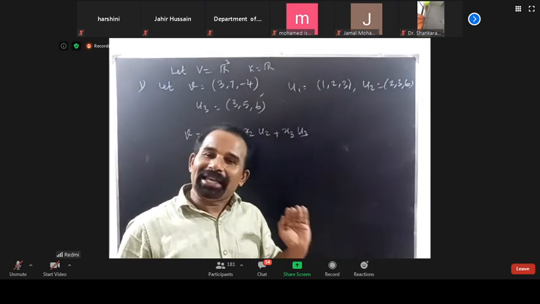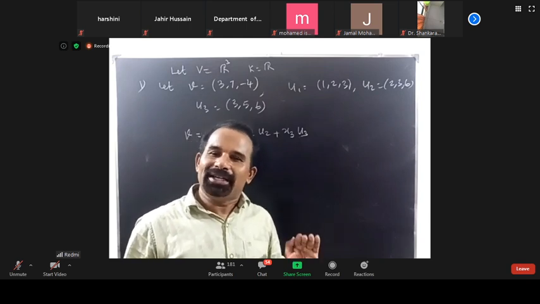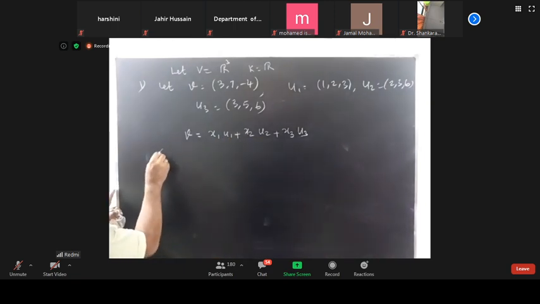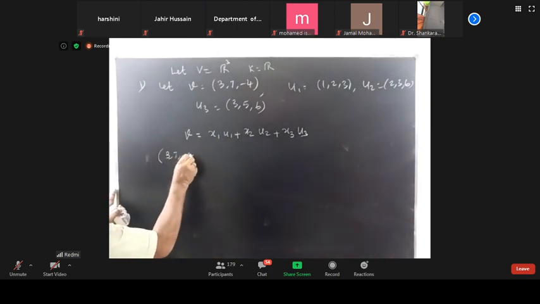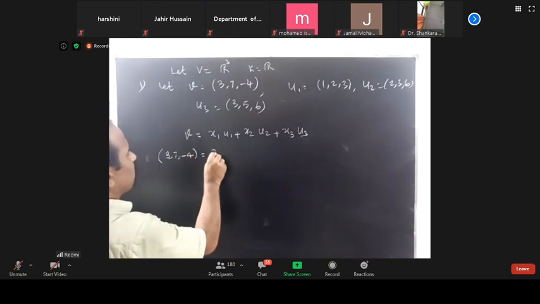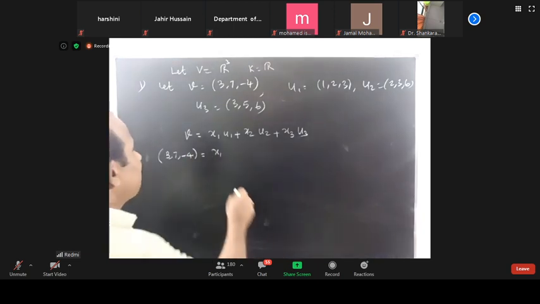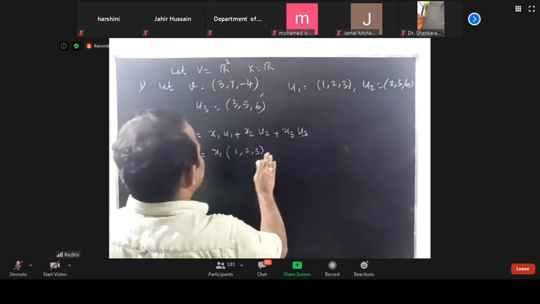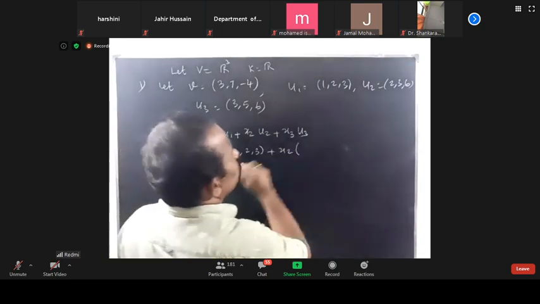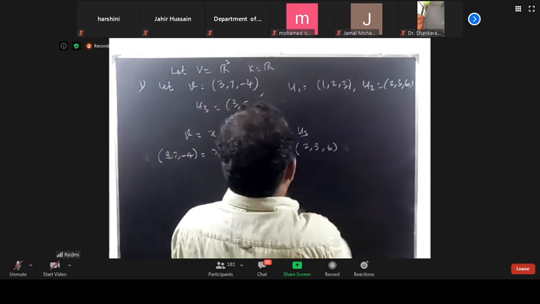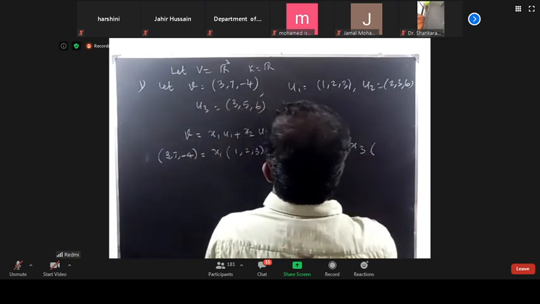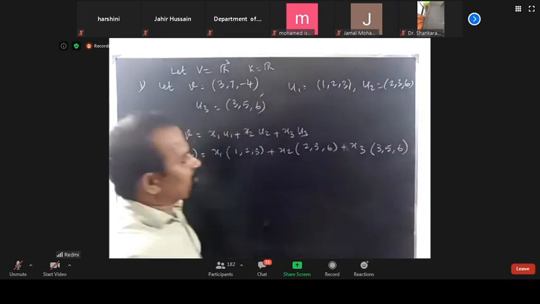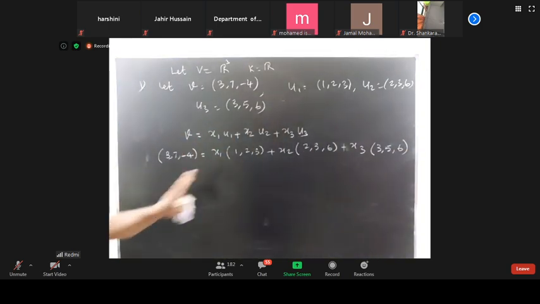Otherwise, v cannot be expressed as a linear combination. So here, v is nothing but (3, 7, -4). x1 is an unknown scalar. Therefore, x1 into u1, which is (1, 2, 3), plus x2 into u2, which is (2, 3, 6), plus x3 into u3, which is (3, 5, 6). So this I can write.